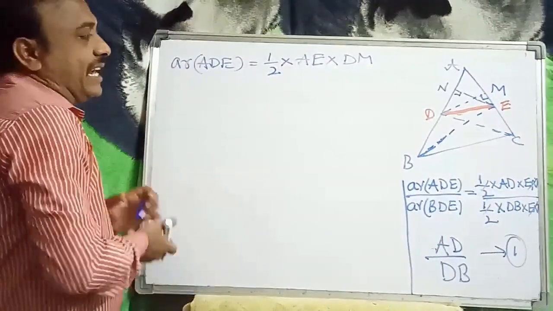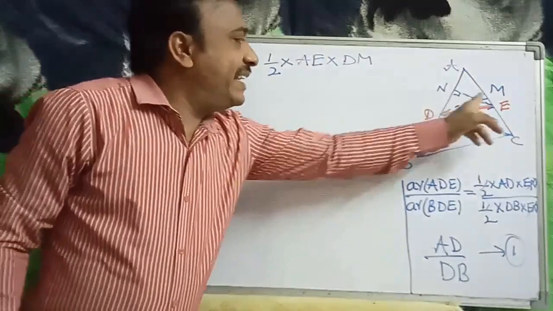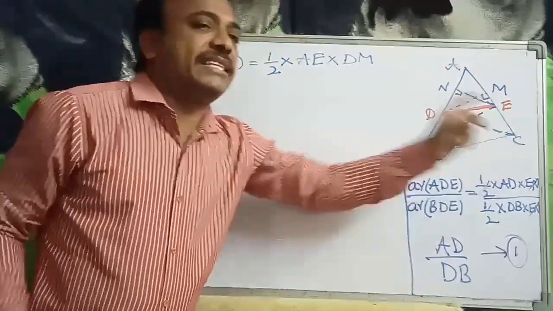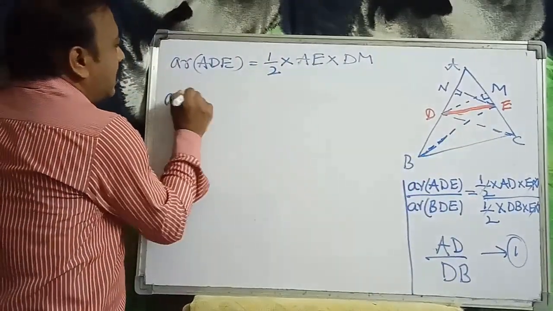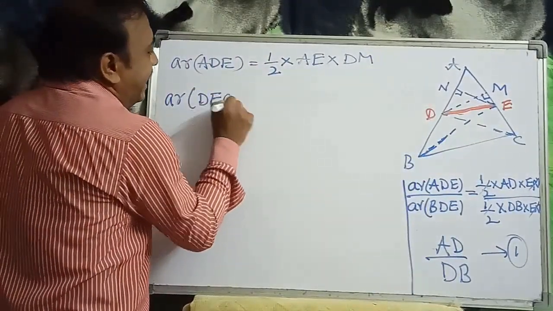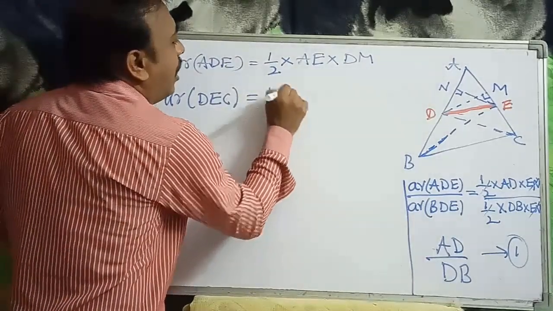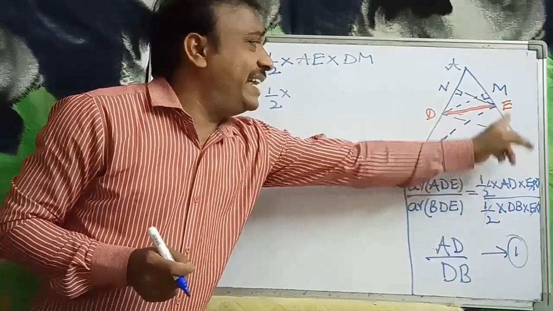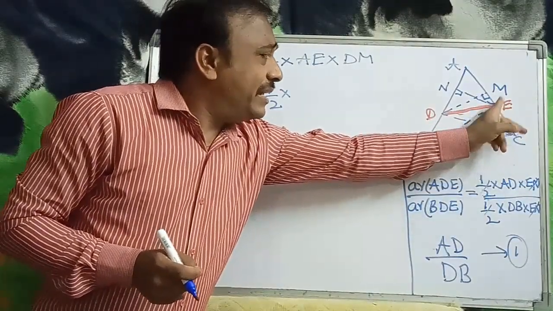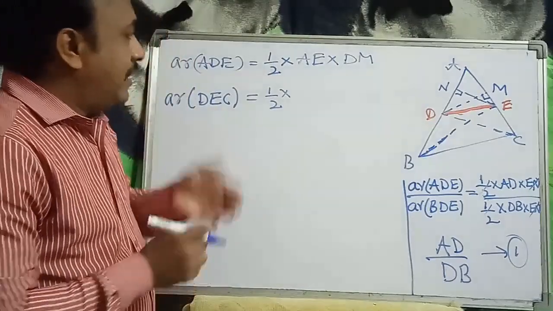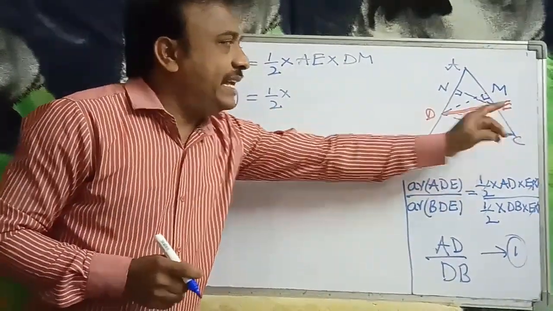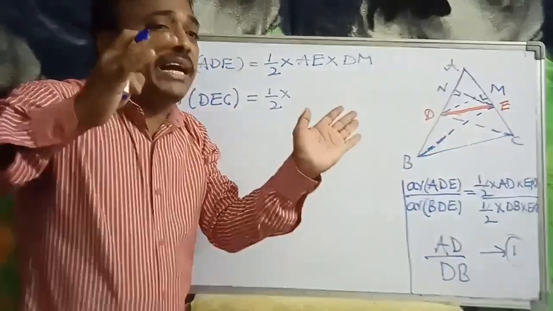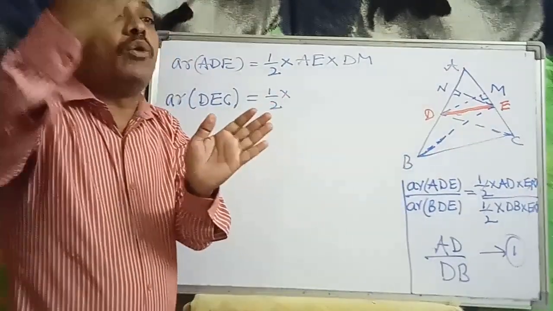Now another triangle, DEC. Area of triangle DEC is half into the base EC, with the corresponding altitude DM, because for an obtuse angle triangle the altitude lies outside the boundary.